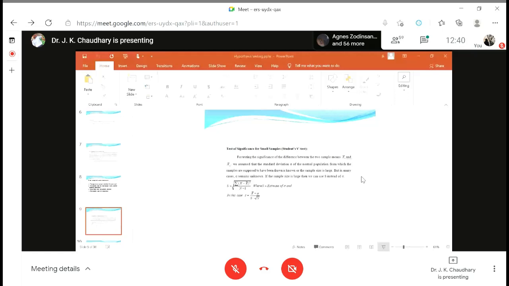The t-test is also used for the comparison between two groups. In both the Z-test and t-test, they are used for the comparison between two groups. But the condition is that in the Z-test the sample size is large, and in the t-test the sample size is small, that is less than 30. Okay?